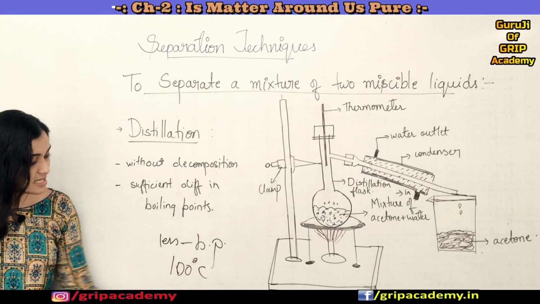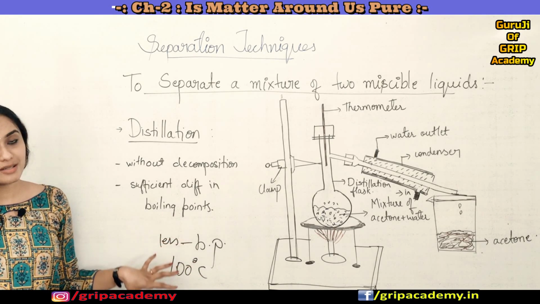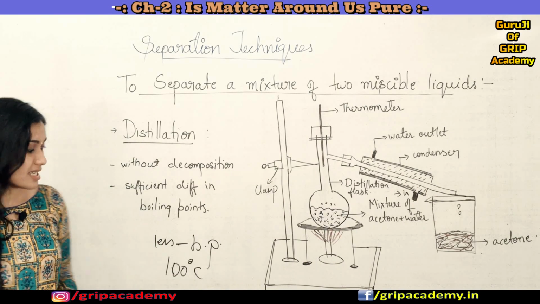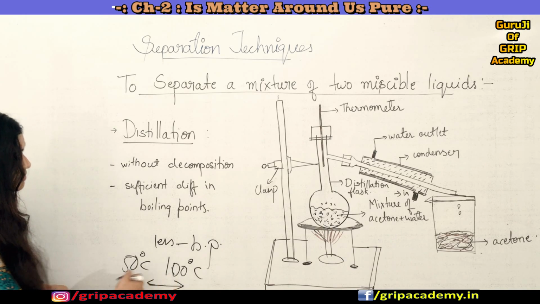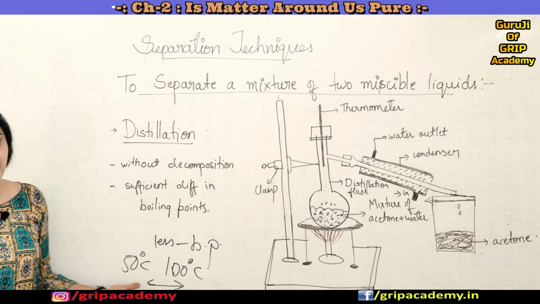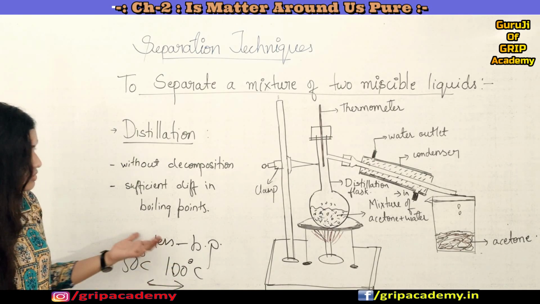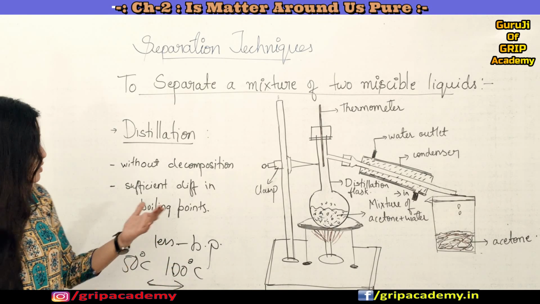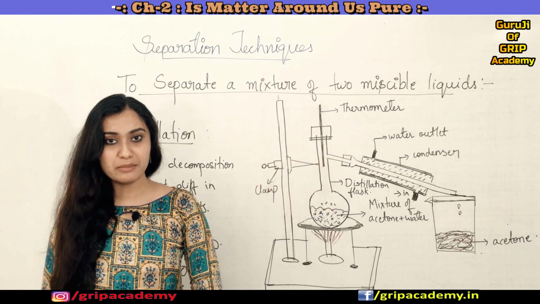Like here you can see that, right? Water has a boiling point of 100 degrees Celsius, and what is the boiling point of acetone? It is around 50 degrees Celsius, right? You can see the difference between these, almost half. The boiling point difference between water and acetone is almost 50 degrees Celsius. So there is a sufficient difference in their boiling points, so we can separate them easily.